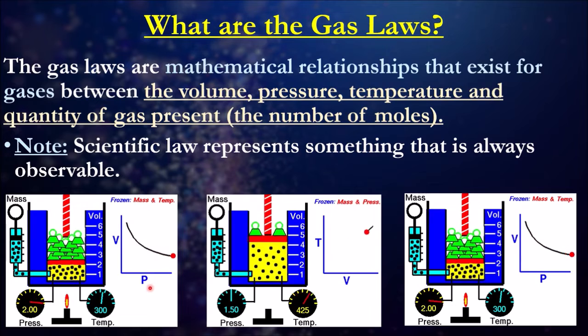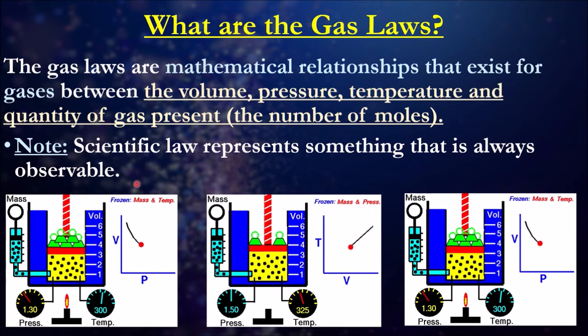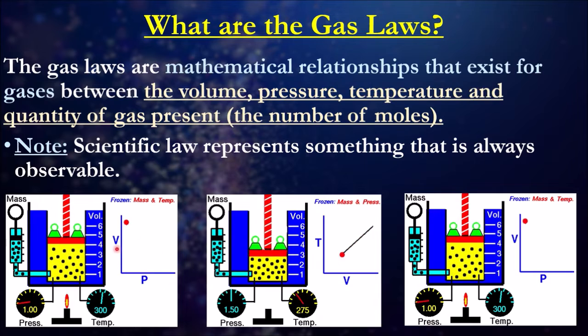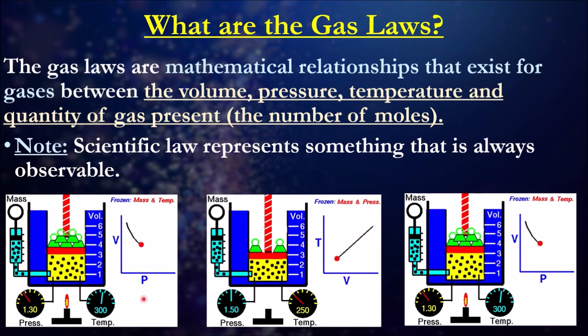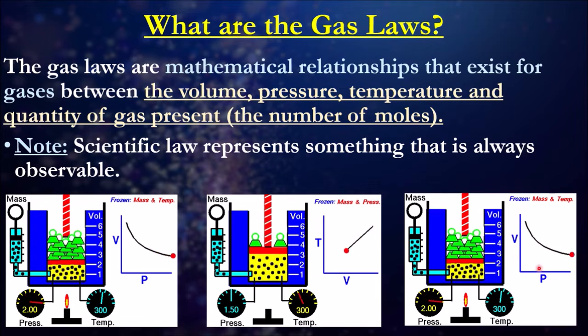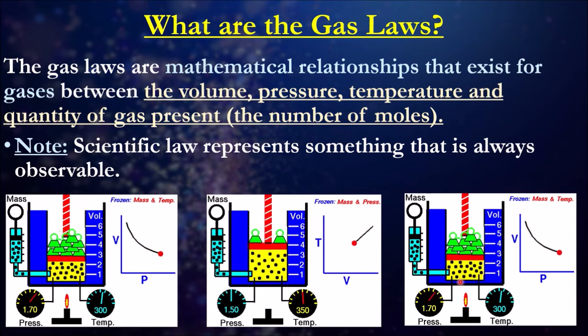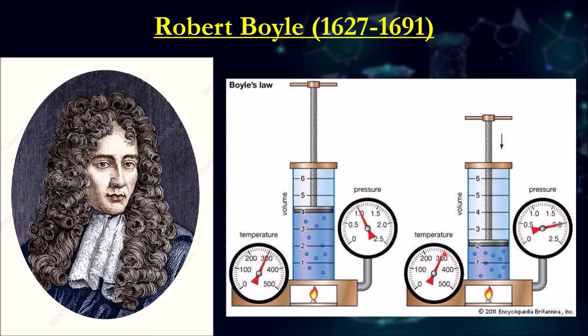Alright, so the first relationship we're looking at is this one here: V for volume, P for pressure. These other two here, we're going to be looking at later on. The man who came up with this gas law, and he was the very first person to come up with a gas law, is Robert Boyle, so it's Boyle's law.